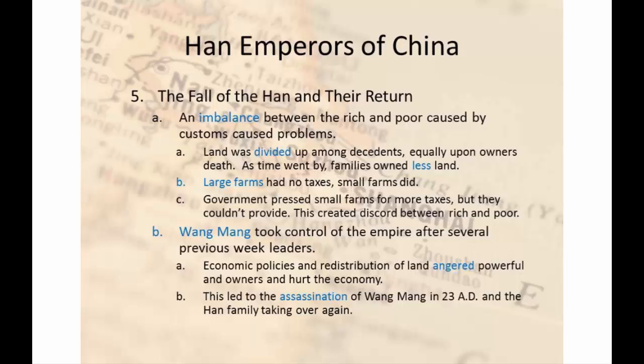In addition, Wang Mang minted more coins. Well, with any type of economic system, if you make more money, they're going to charge you more to purchase things. If there's more money available, they're going to raise their costs. And that's exactly what happened. So initially it was good, all this money was flowing around, and then the businesses said, well, hey, let's jack up our prices. And that's what they did. So in the end, in regards to economics, it didn't help anything. And Wang Mang was basically a failure.